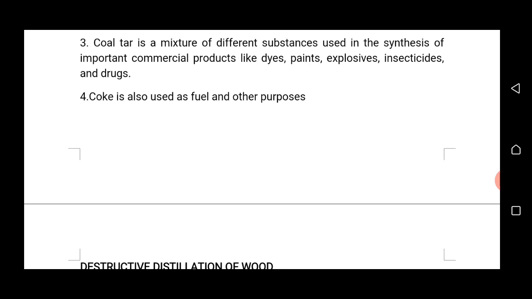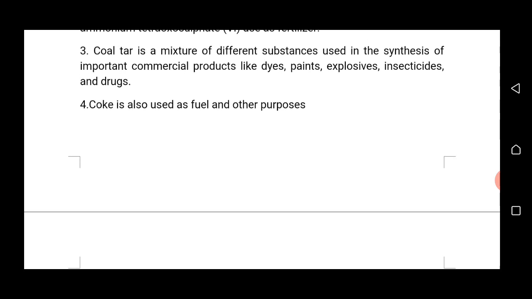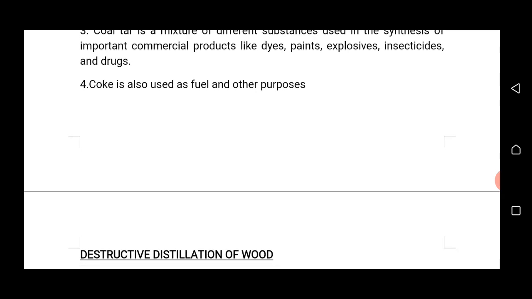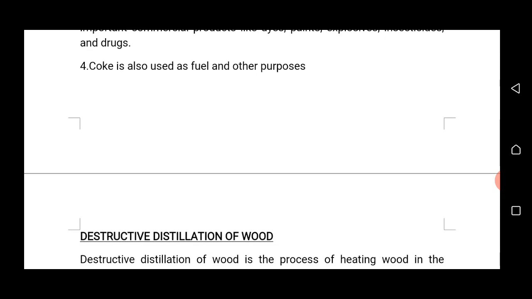So coal tar is a mixture of different substances used in the synthesis of important commercial products like dyes, paints, explosives, insecticides, and drugs. The last one is the coke.